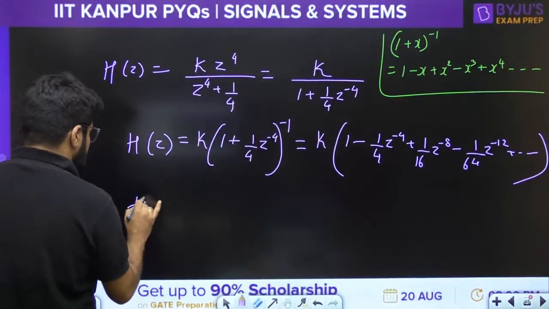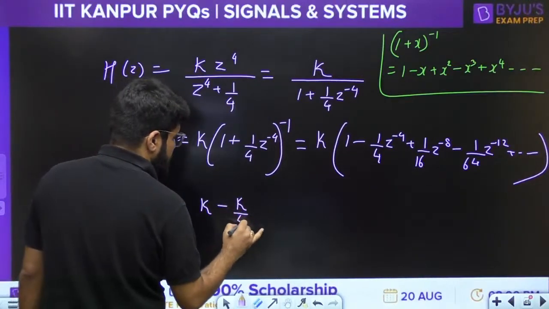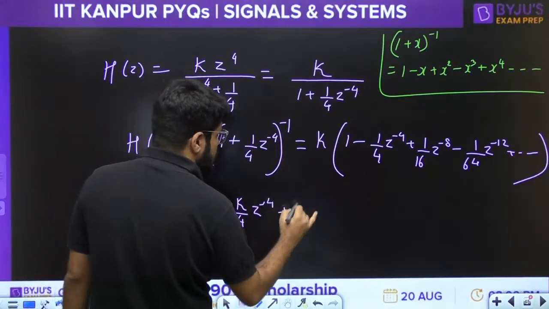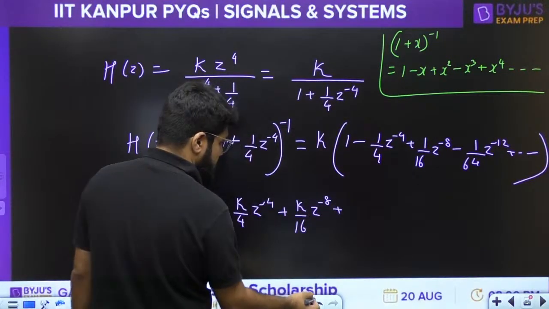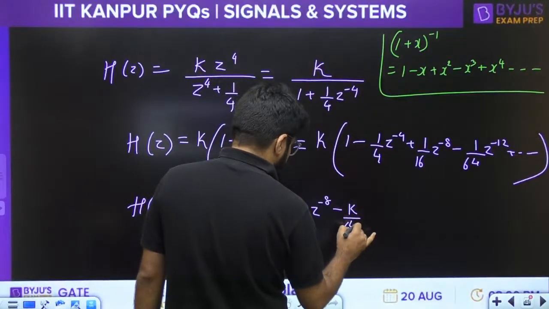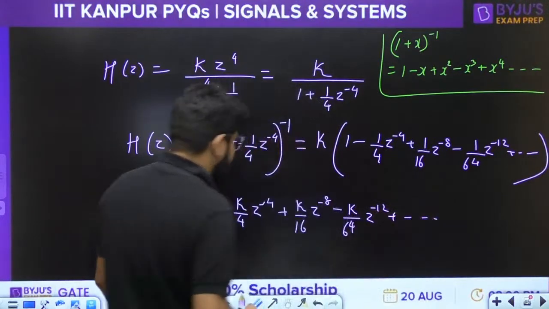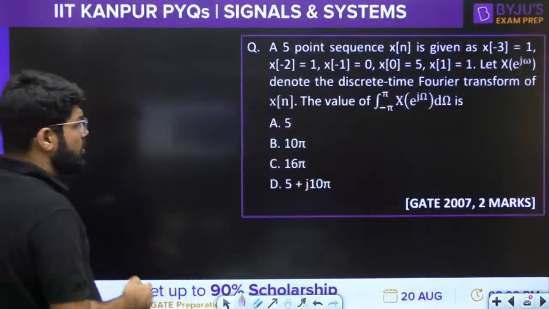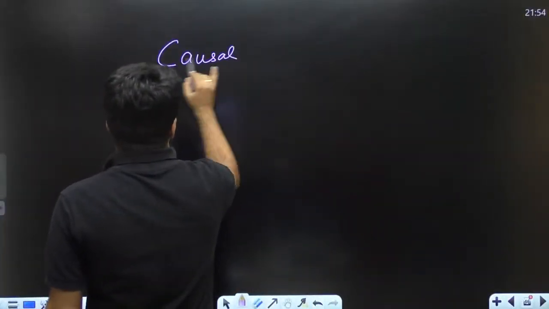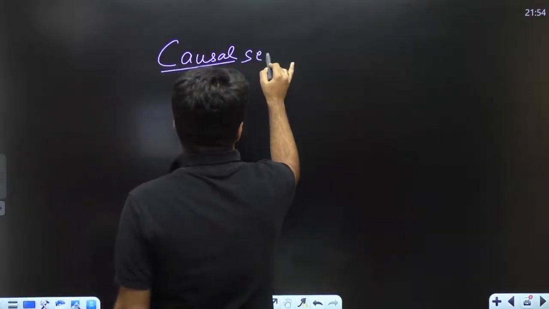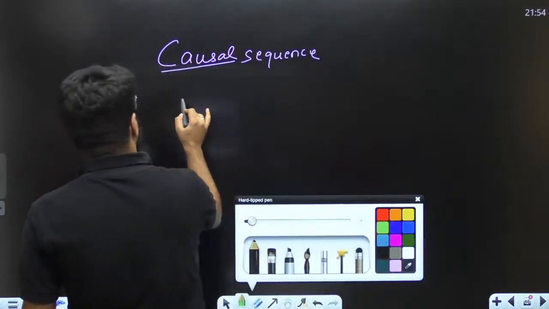So I can say that h of z is equal to k minus k by 4 z power minus 4 plus k by 16 z power minus 8 minus k by 64 z power minus 12 and so on. Now pay attention, for a causal signal, they have told causal, the z transform